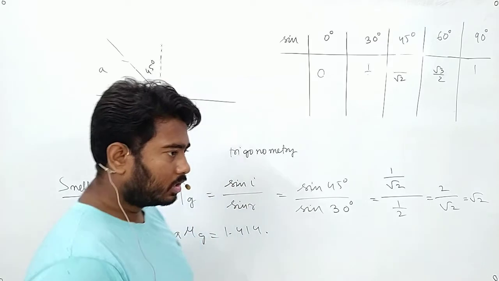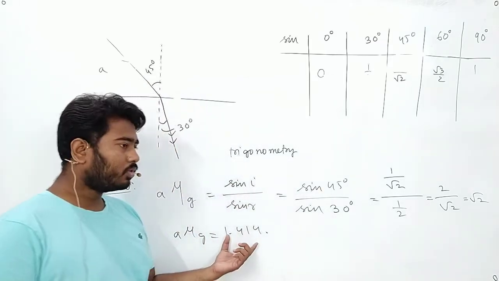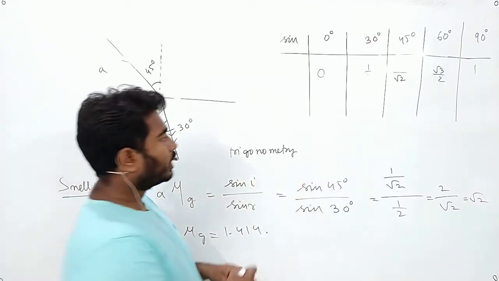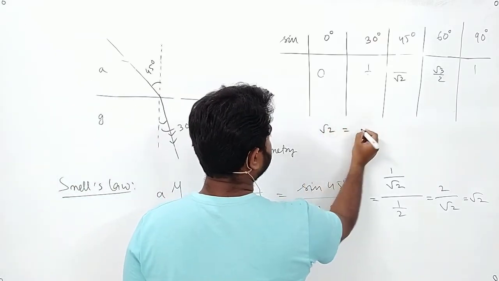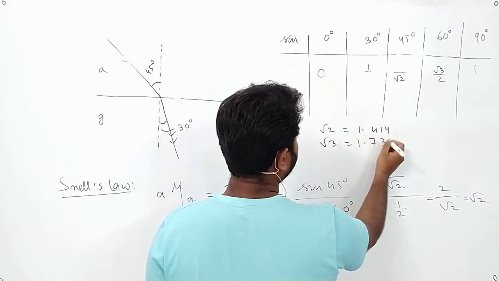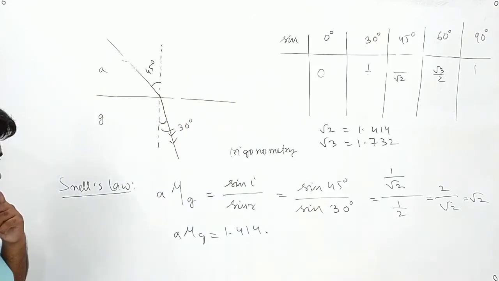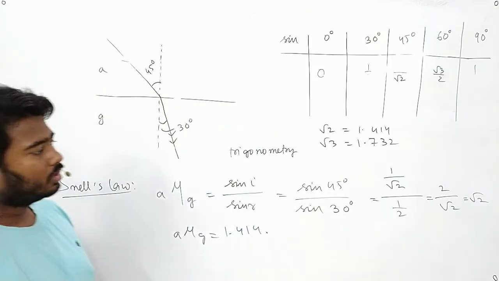Sir, we have to write the value of root 2. Yes, 1.414 is the value of root 2. Root 3 has the value of 1.732. Yes, Rani. Sir, we have to rationalize the 2 root 2.